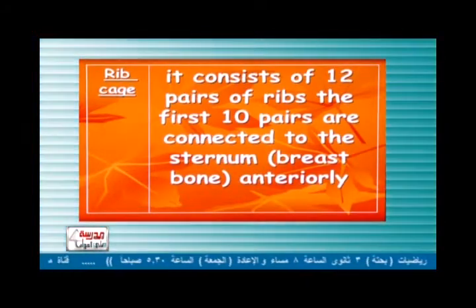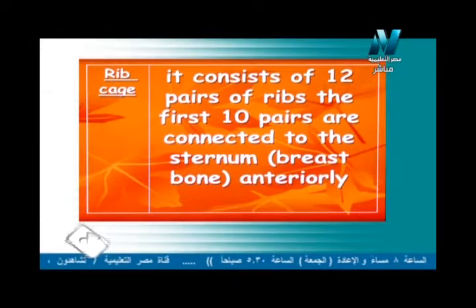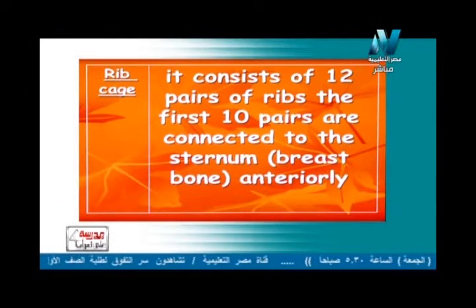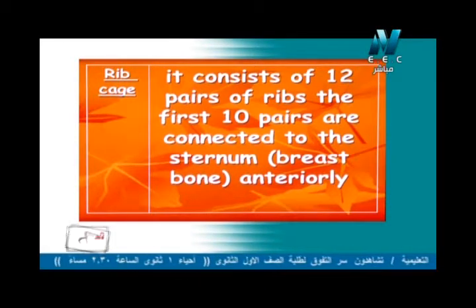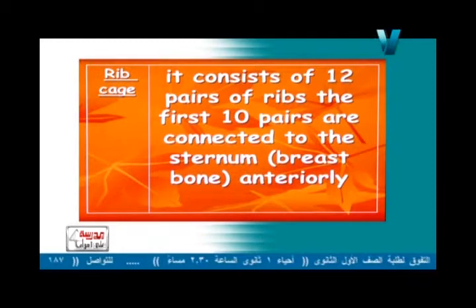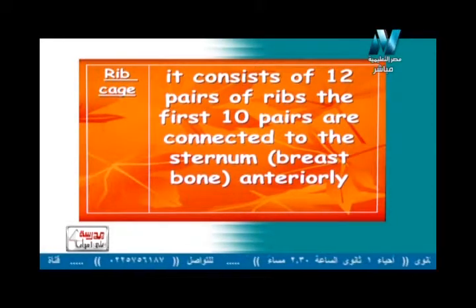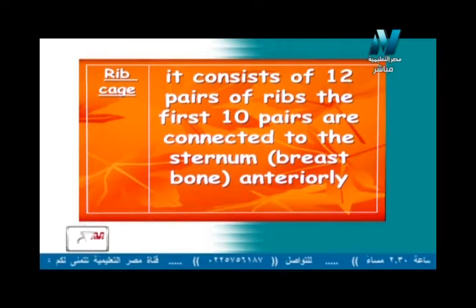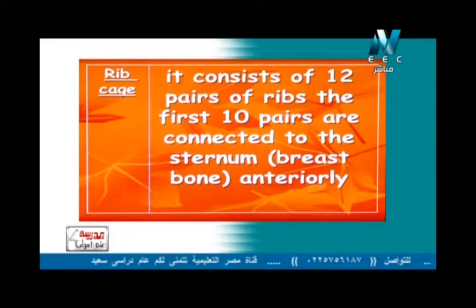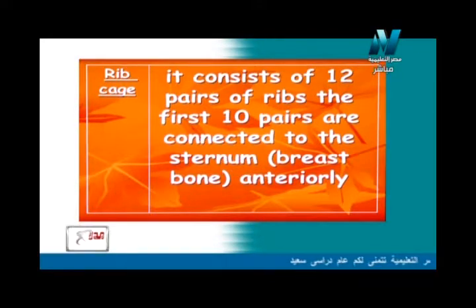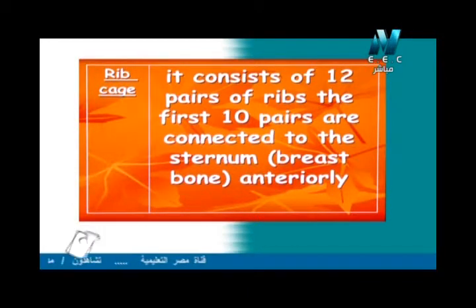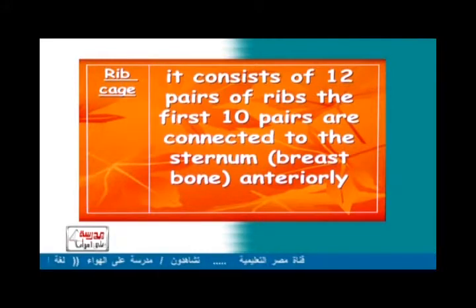Again, rib cage contains of what? Contains 12 pairs. بيتكون من 12 زوج من الضلوع and 10 of them only connected to the sternum or breastbone anteriorly, and only 2 pairs of them are called floating ribs. بنسميهم floating ribs أو الضلوع العائمة. They are not connected to the sternum, but they are connected only to the backbone. هم بس متصلين بالbackbone العمود الفقري، لكن مش متصلين بالsternum أو البريستبون عظمة الصدر. So again, those two pairs are called floating ribs. بنسميهم ضلوع عائمة عشان كده هم قصيرين جدا، مش بيوصلوا للستيرنم.